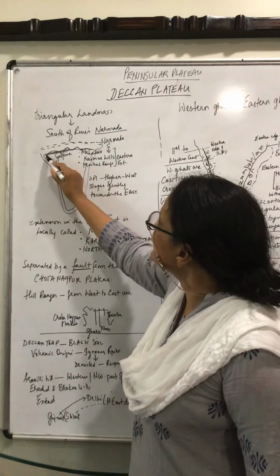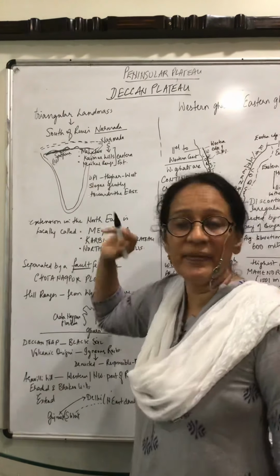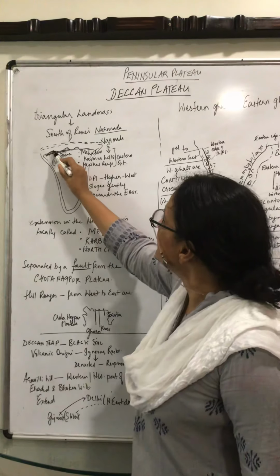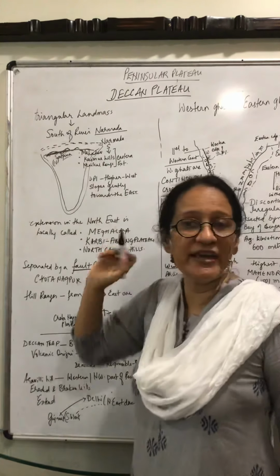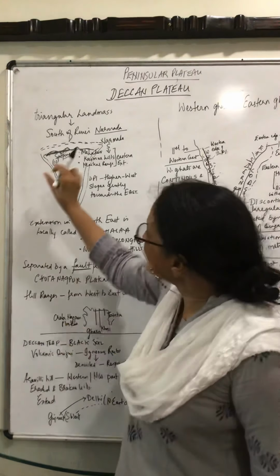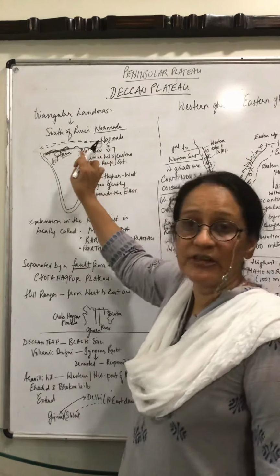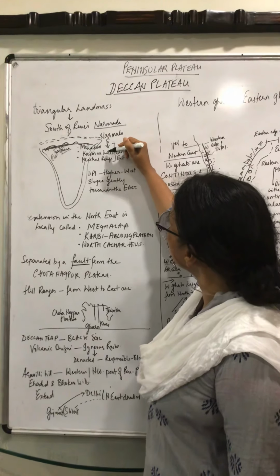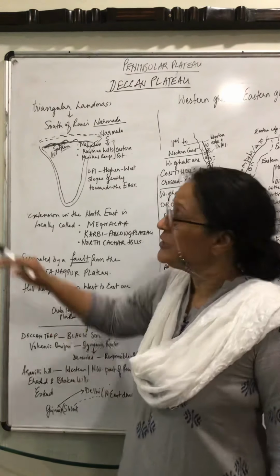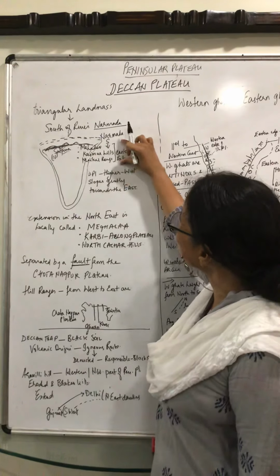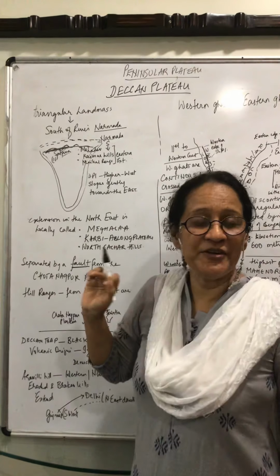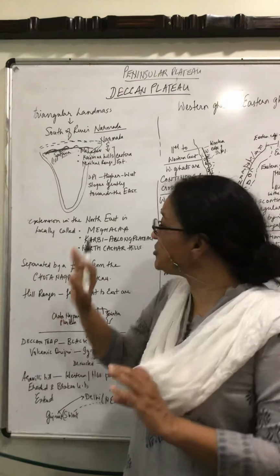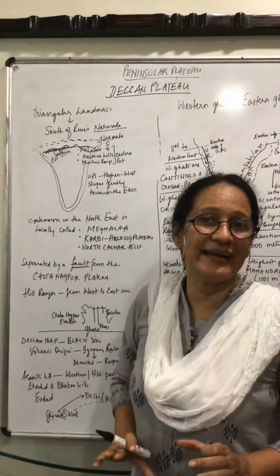The broad base, this upper part, the broad base of the Deccan Plateau, is flanked by which range? The Satpura range towards the north. So in the north you have this Satpura range, and towards the east you have the Mahadev, Kaimur Hills and the Maikal range. So north is Satpura and east you have this. And let me be very clear, I'm not doing this according to any map location. I'm just putting this up for you all to understand.